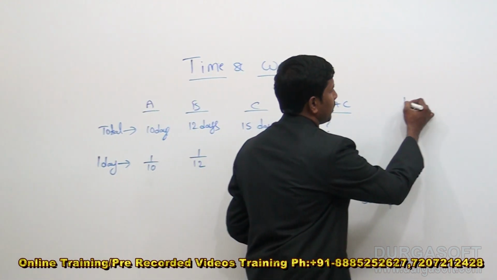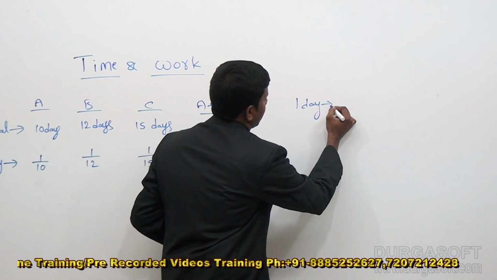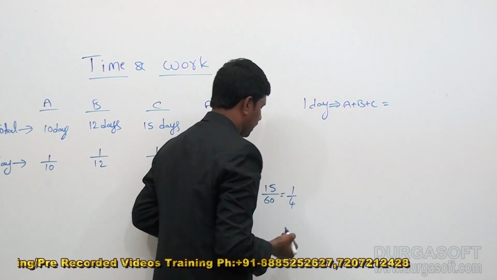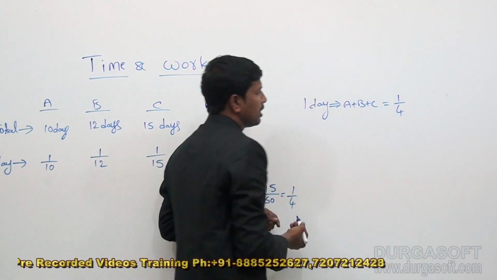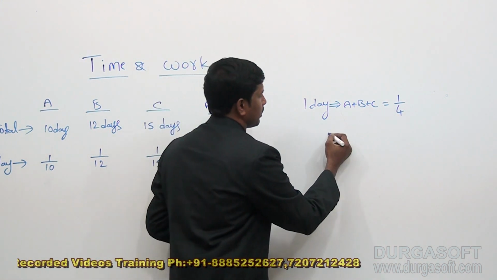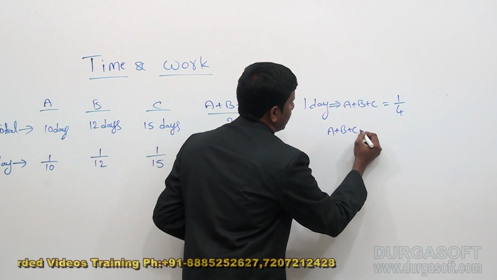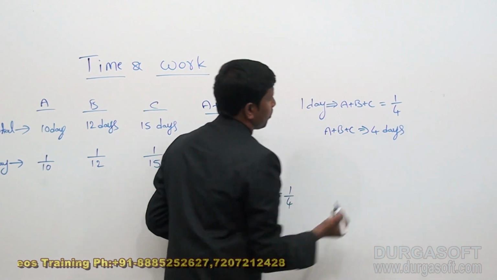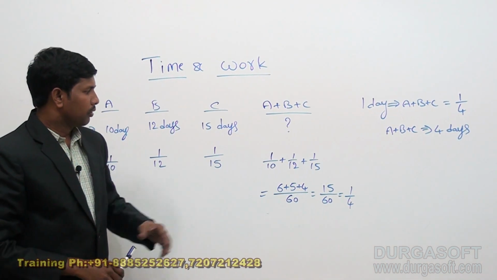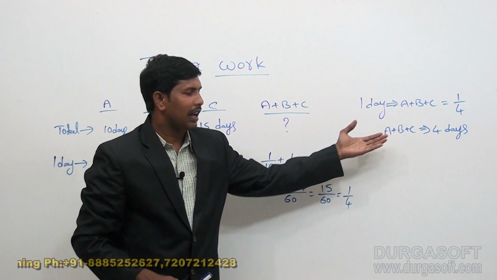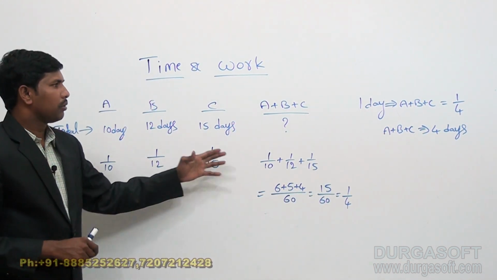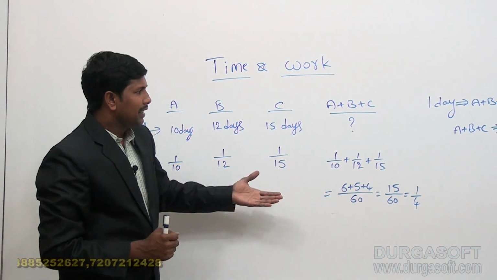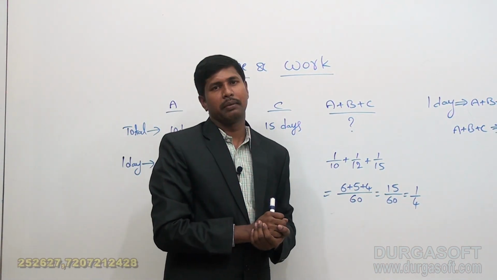So from this, in 1 day, A plus B plus C all together can complete 1 by 4th of the work. Which means A, B, C require 4 days to complete the total work. So in this way we can conclude the time taken by A, B, C to complete the same task when they are working all together. So it is by taking the 1 day work method.